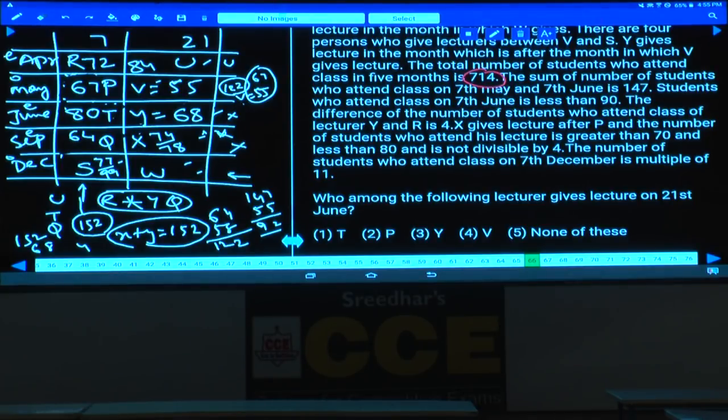72 plus 67 plus 80 and so on. Yes, count this one. 72 plus 68 is how much? 72 plus 68. Yes, count all these numbers. 72, 67, 2 plus 7, 9, 9 plus 4, 13, 3, isn't it? 3.